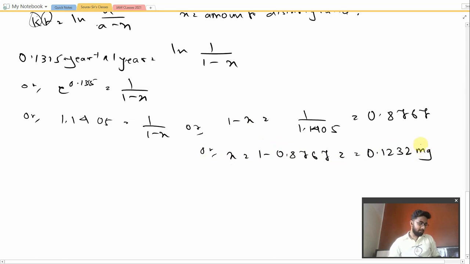Okay, so we need to round up the value to two decimal places. So in the chat box, this is obviously the correct answer. Okay, so in the chat box you will be writing 0.12 as your correct answer. Okay.